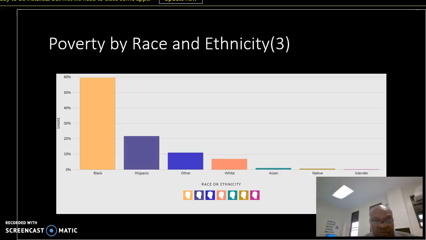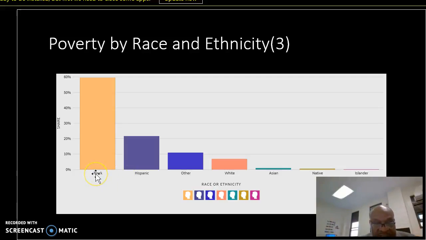Another thing I want to show you is poverty by race and ethnicity. This is a graph, a histogram of share versus race or ethnicity. The share is represented in percentage, and the ethnicities are the various ethnic groups that reside in Brownsville.